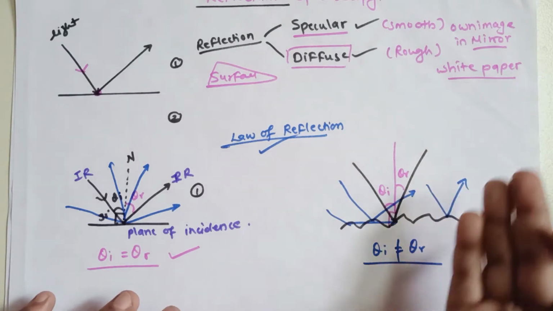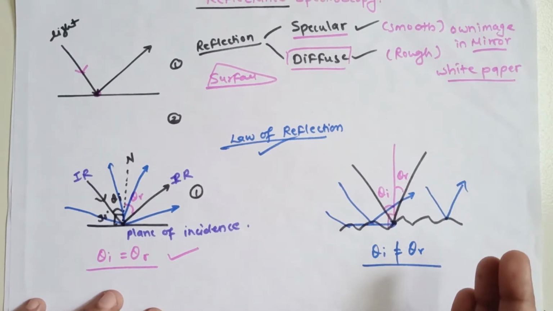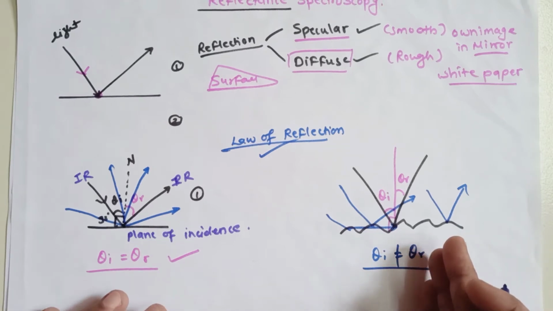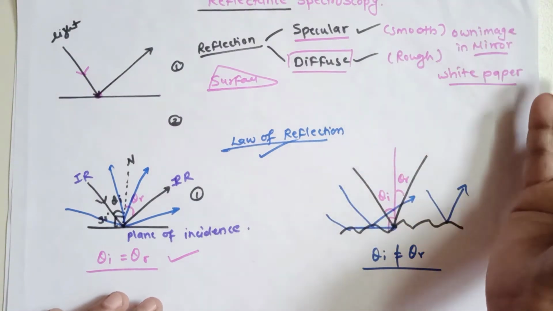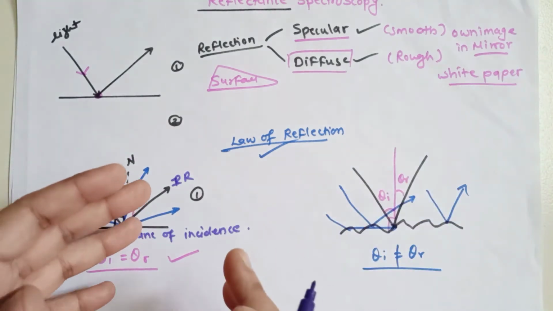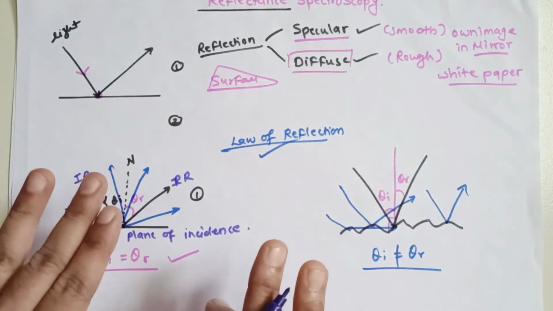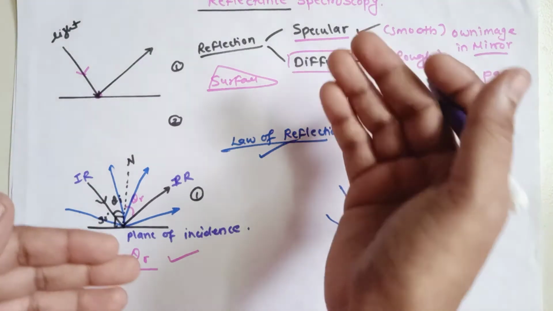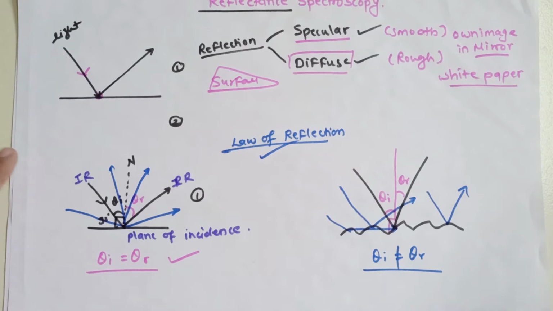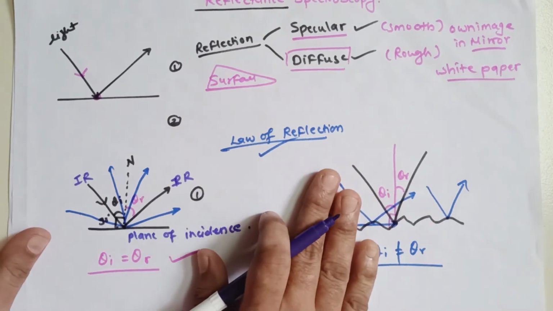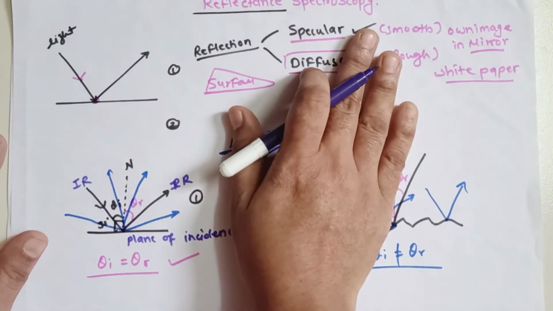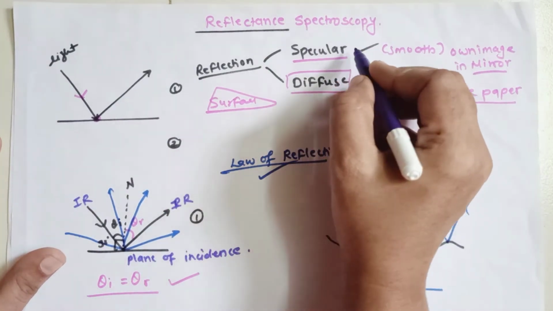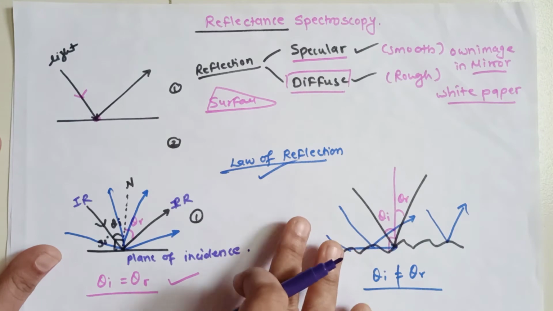So for example white paper, your clothing, your mountain top surface, we can consider as diffuse reflection, whereas specular reflection you can see as your own image in the mirror, or a calm body of water; whatever things you observe there are also part of specular reflection. Now after understanding these basic parts of reflectance spectroscopy, the major equation talking about specular reflection will be the Fresnel equation.